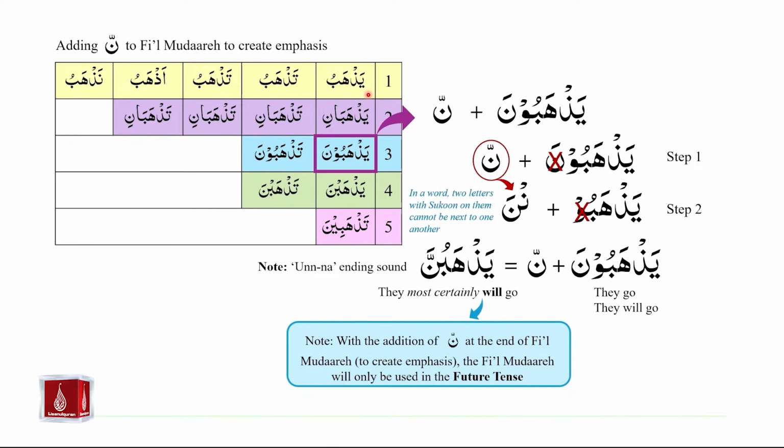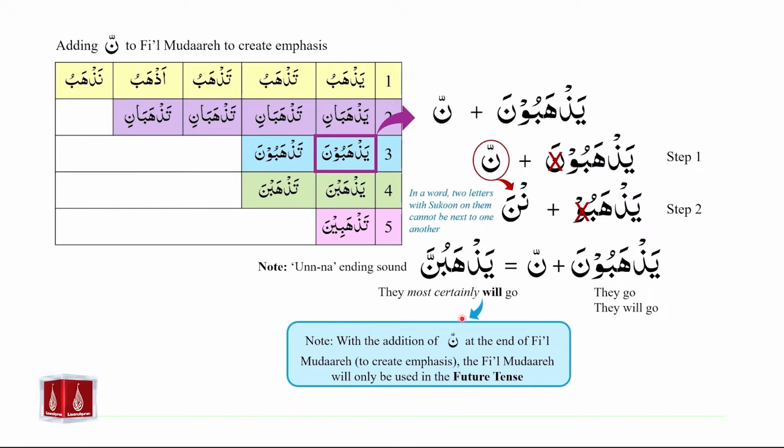In row number 1, we had yazhabanna, and in row number 3, we have yazhabunna. So yazhabuna plus nun saqila equals yazhabunna. Yazhabuna means they go or they will go, and yazhabunna has emphasis in it. So yazhabunna will mean they most certainly will go.